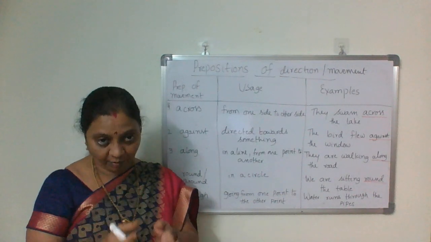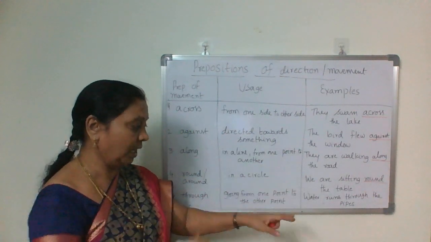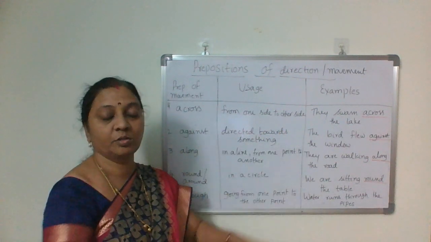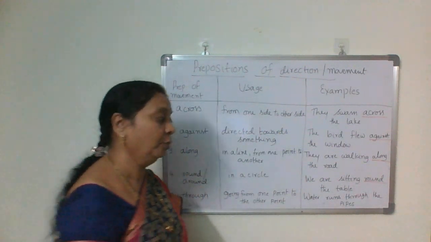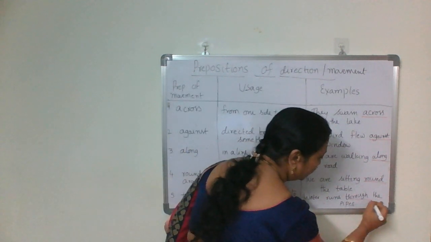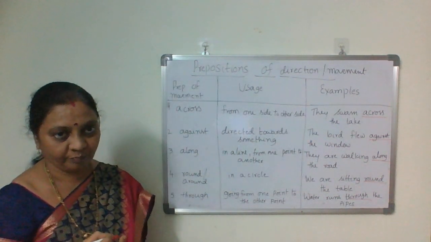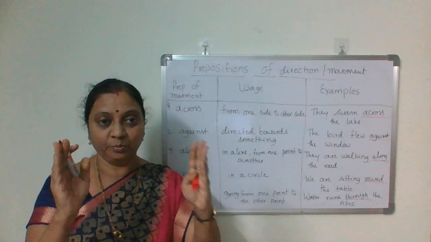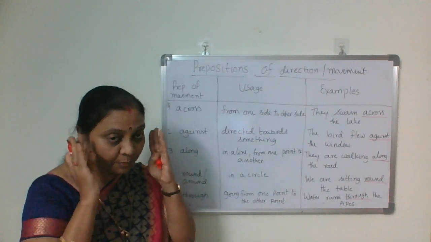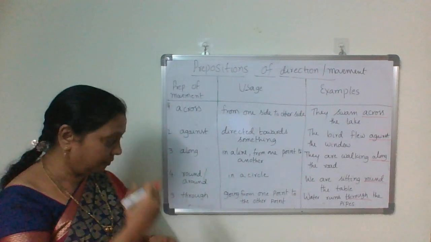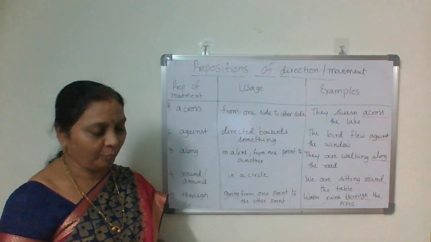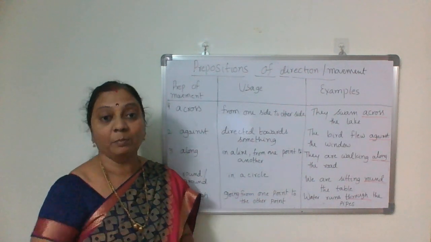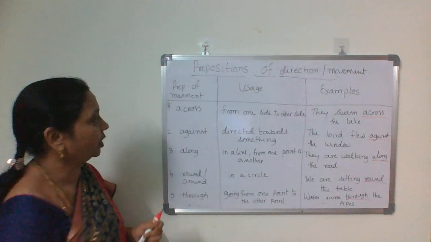Then through. Through means going from one point to another point. From this point to that point. Water runs through pipelines or through pipes. He peeps through the window. From one point to another point. Through we use. Next, some more regarding prepositions of movement or direction.